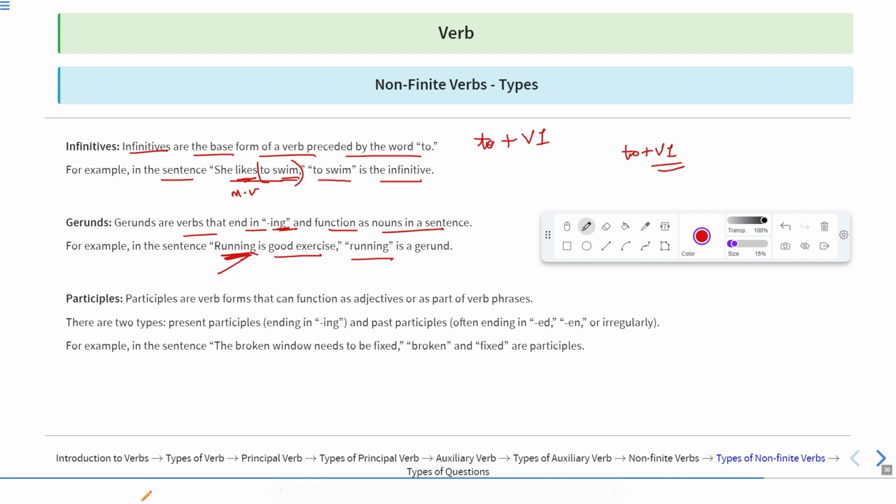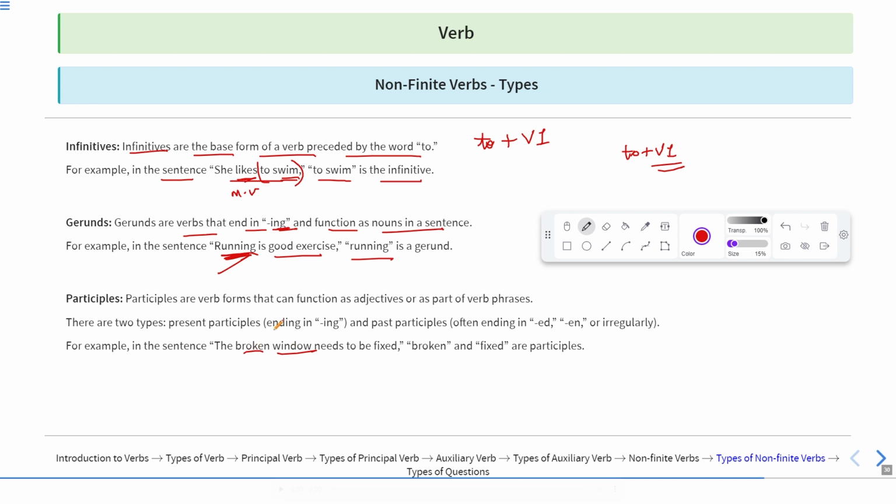Participles are verb forms that can function as adjectives or in verb phrases. There are two types of participles: present participles, that is verb plus ing, and past participles, often ending in ed or en, or irregular. For example, in the sentence, the broken window needs to be fixed, broken is qualifying the word window. What type of window was it?